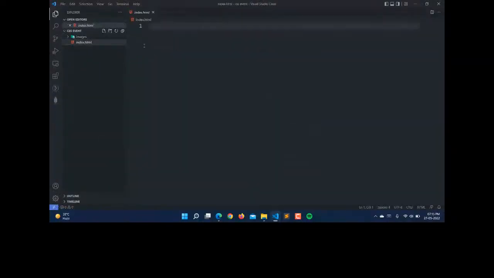Yeah. So you can see that this is opened here, and we have these images also here. So 1, 2, 3, 4, and we have the index.html file that is fully blank. So here, for the HTML, first of all, the doctype will be there.